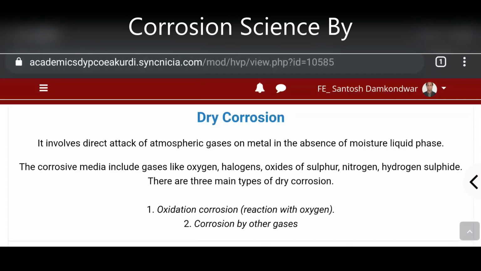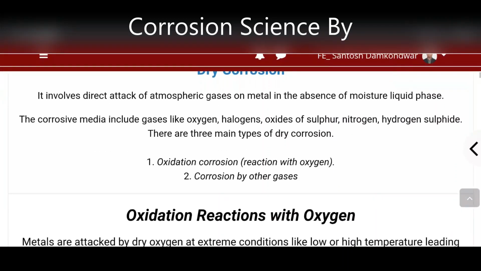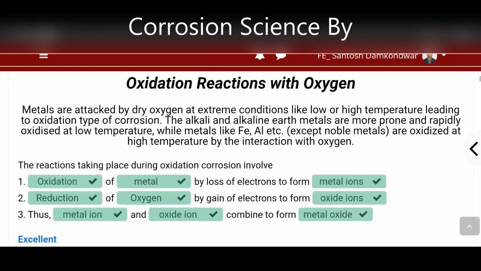Like oxidation corrosion. This oxidation corrosion is related to reaction with oxygen, or some other gases may attack the surface of the metal. So here we will see in detail how this particular oxidation corrosion takes place and its mechanism, to get an idea how oxygen attacks the metal to form metal oxide or its compound. Further we will see here oxidation reaction with oxygen.